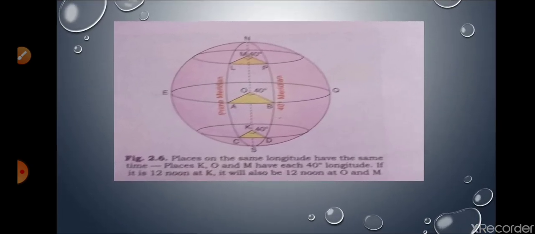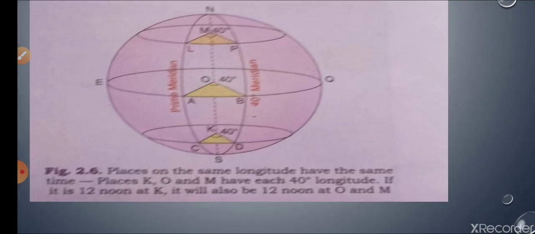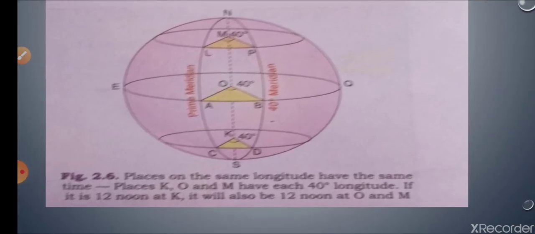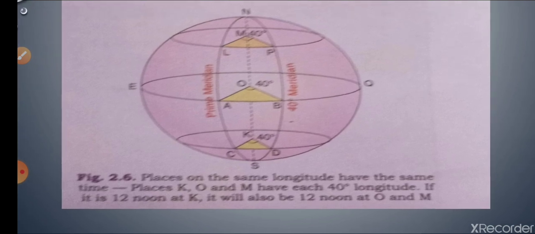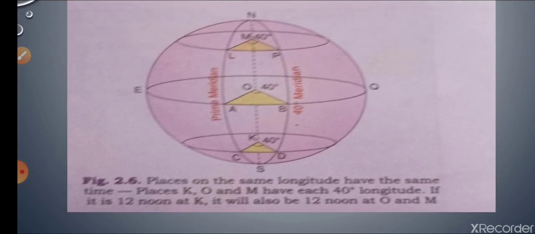Now we are moving on. Draw a well labeled diagram to show that places on the same longitude have the same time. This diagram I have shown to you, it is given in the book on page number 19. You have to make this diagram, and some explanation is given below that diagram, which you can write in your own words to explain it, but this diagram is important for the explanation of that question.